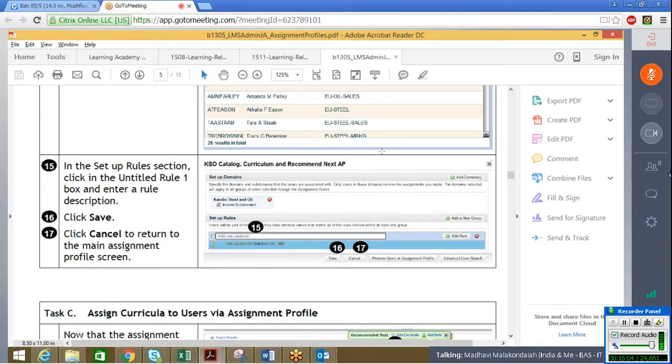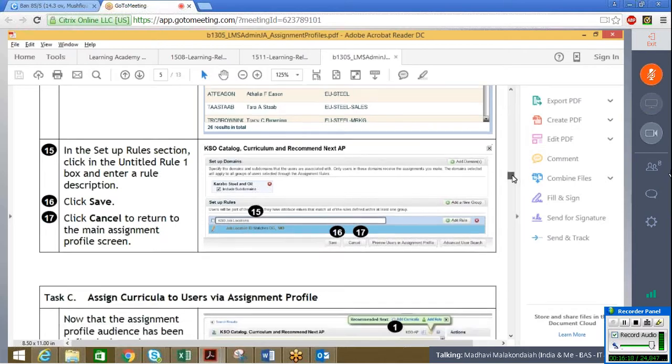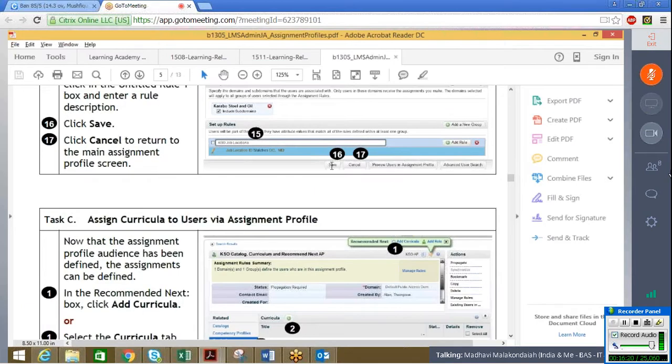Because you have chosen job location or role here, you can say this particular catalog and then the job location. You can save the role description. Now go and save your assignment profile. Now you are done with creation of an assignment profile. Next, you have to assign the catalog to this particular assignment profile.